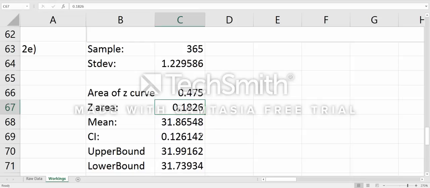Then, plugging in the information we found into the confidence interval formula, which you can see over here, we get our answer of 0.1261, which we then add and subtract to the mean, which I found as well, to find the upper and lower bound.